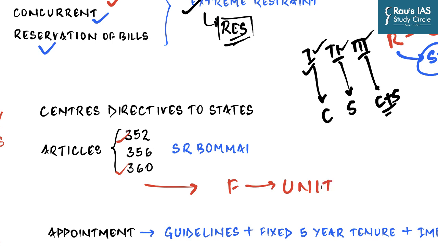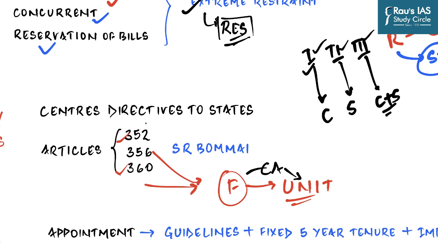We know that imposition of national emergency makes a unitary government all powerful with respect to the country. Similarly, the application of Article 356, or the President's rule, does the same for that particular state. And so it converts the federation into a unitary system without even going through a constitutional amendment, and that is what the problem states have with respect to these provisions.